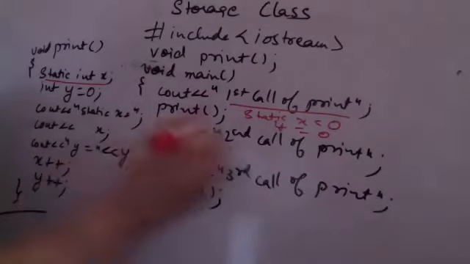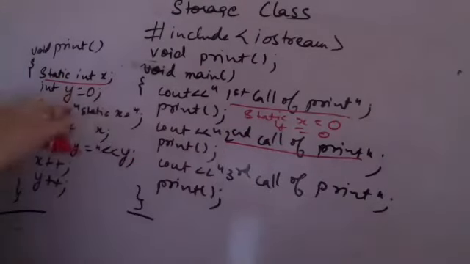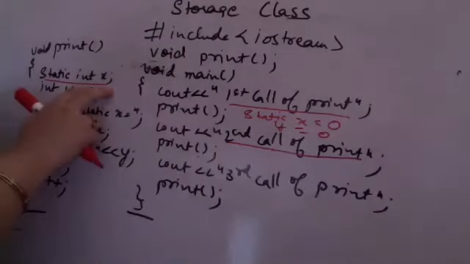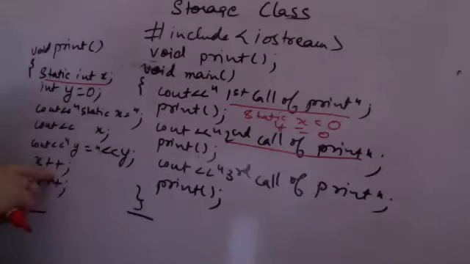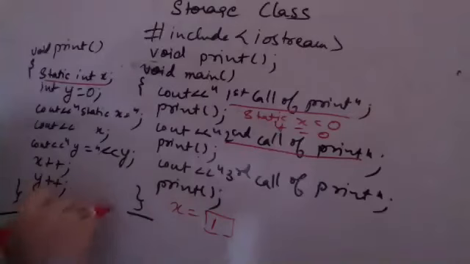Next, the second call of print will be printed. When I call it here, the static x already has the value 0. It is not recreated. The same value is used. Now what has happened? In the previous call, when x was created and x plus plus happened, the value became 1. y was also 0, and y's value also became 1.